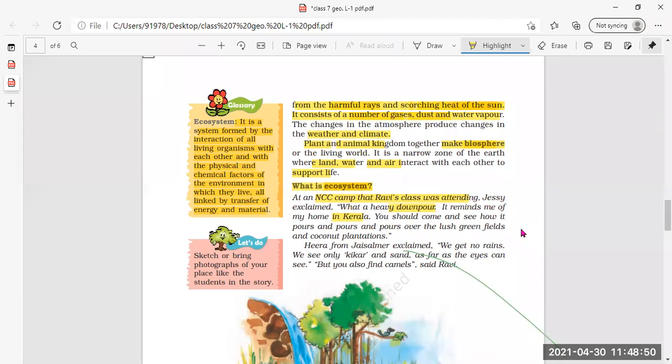Now you should come and see how it pours and pours and pours over the lush green fields and coconut plantations. Now Jesse is inviting the other NCC camp members also, who are his classmates, to come to Kerala when they are also having this type of heavy rainfall over the lush green fields. Lush green fields means very greenery, means the fields which are having very